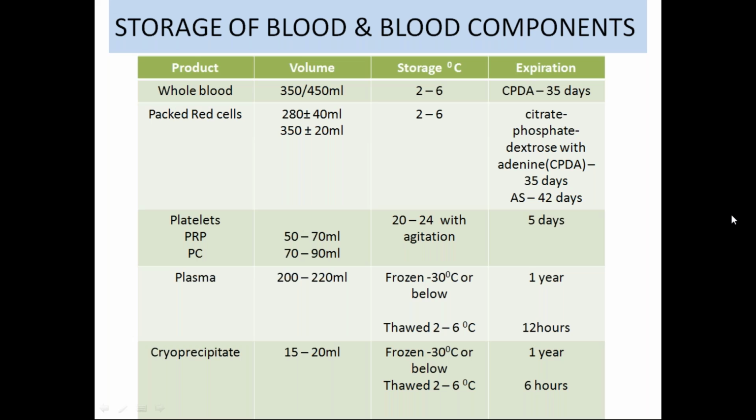Platelets: the volume of the platelets is about 50 to 70 ml, and the other platelet type of cells is 70 to 90 ml. It is normally stored at room temperature, that is 20 to 24 degrees, with agitation, meaning continuous movement of the platelets so that they won't coagulate. If there is no agitation, if they are stagnant, the platelets will get coagulated, so they will be continuously agitated. The storage time is generally 5 days.